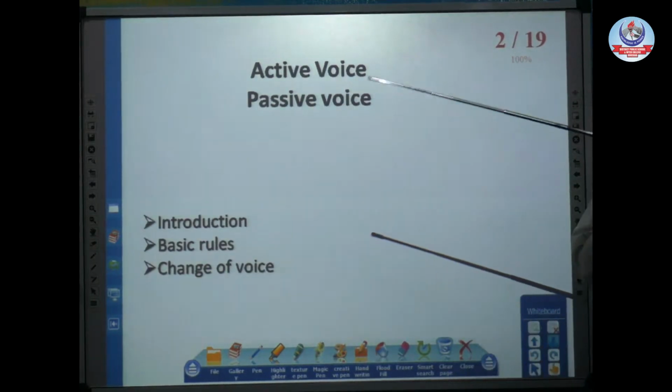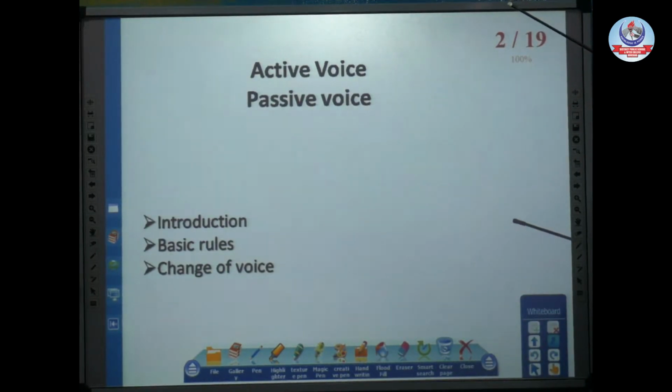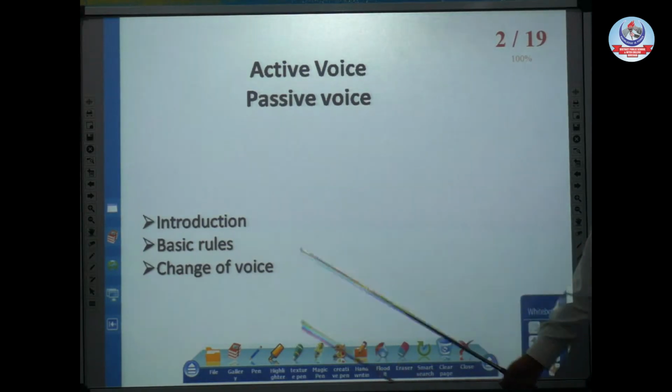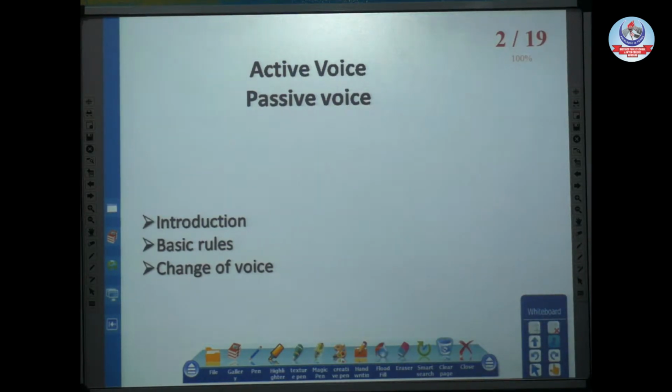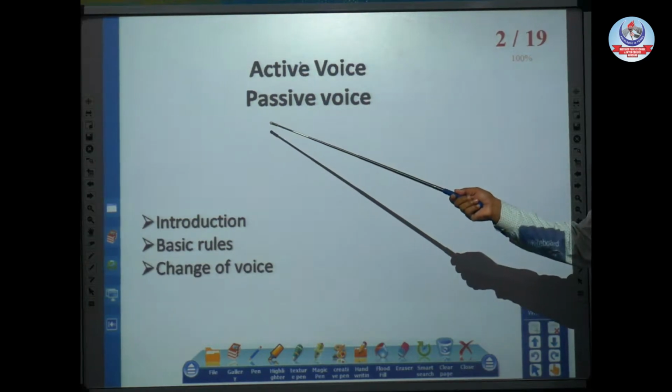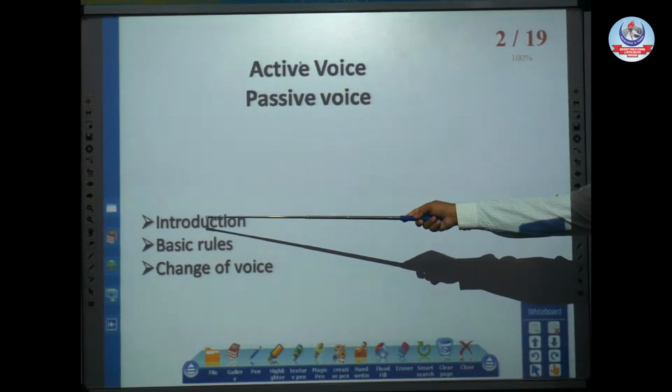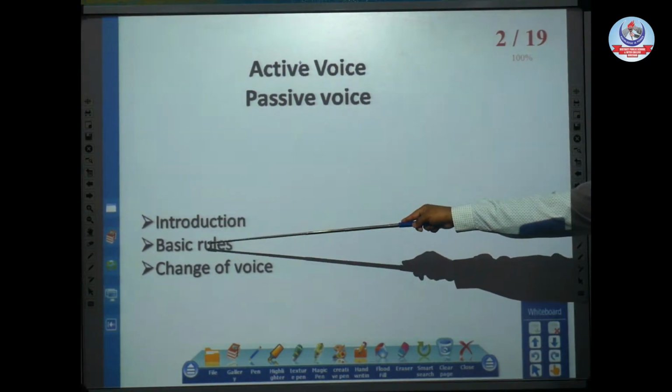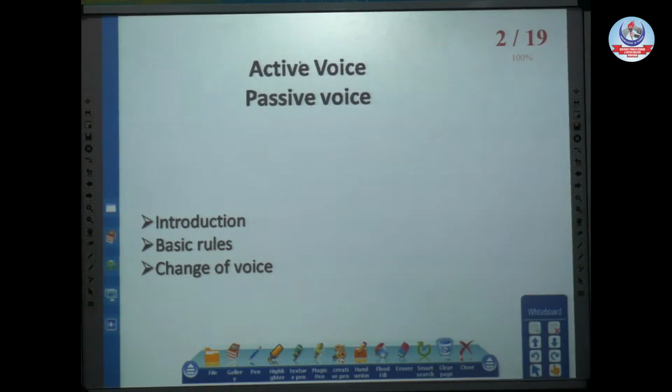As we know, in previous lectures we discussed active voice and passive voice, and in those lectures we discussed present tense in detail. Today our lecture is about past tense, how past tense changes from active voice to passive voice. Before going towards our main topic, first let's have a bird's eye view of the main topics: active voice and passive voice. First we will introduce, after that basic rules and the change of voice.